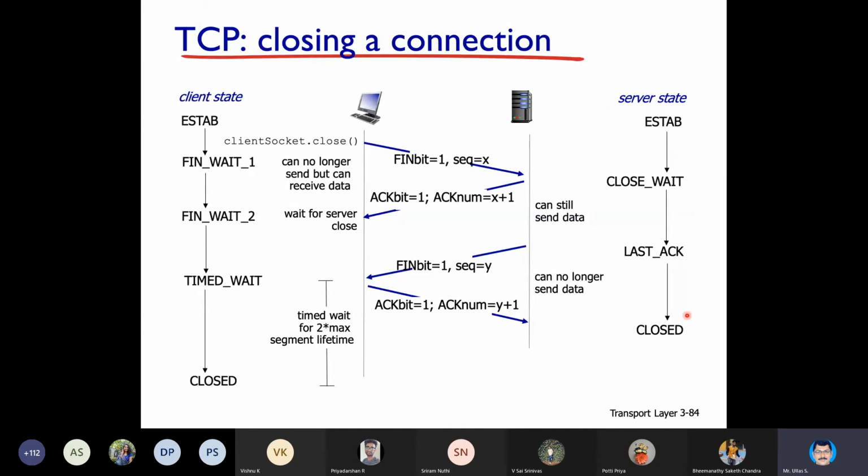If we ask a question, explain the TCP connection closure diagram, or a question, explain how TCP establishes a connection and terminates a connection, you are expected to draw these diagrams and explain. Any doubts on this?